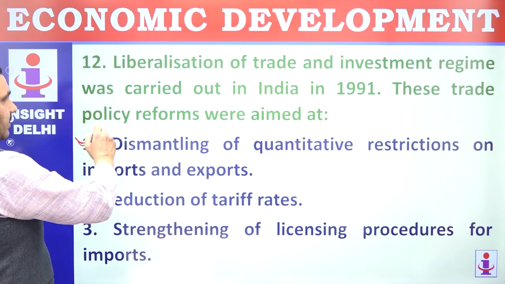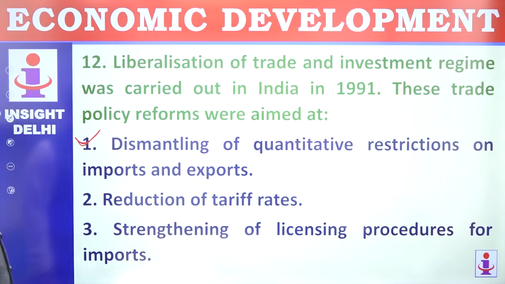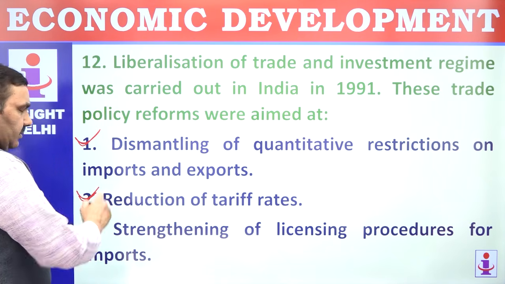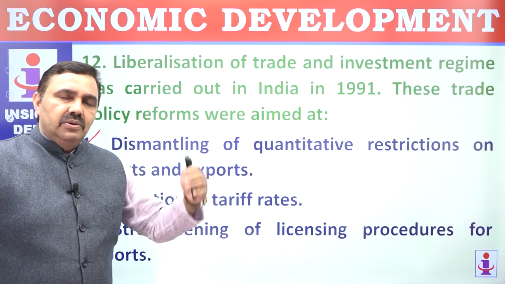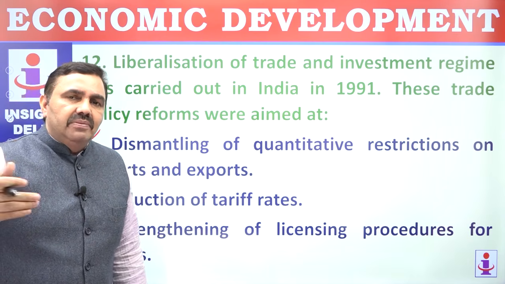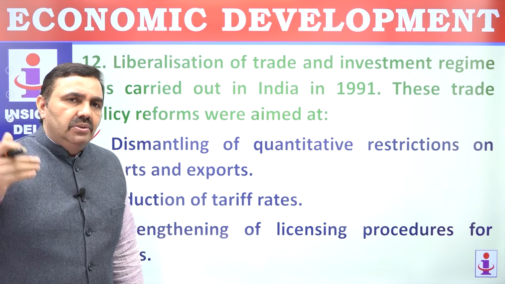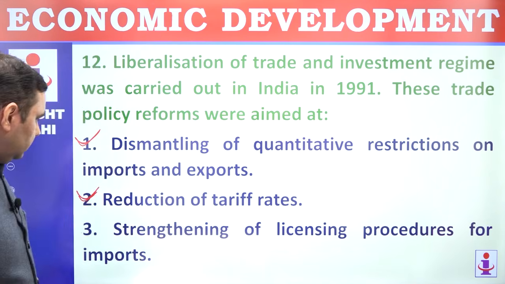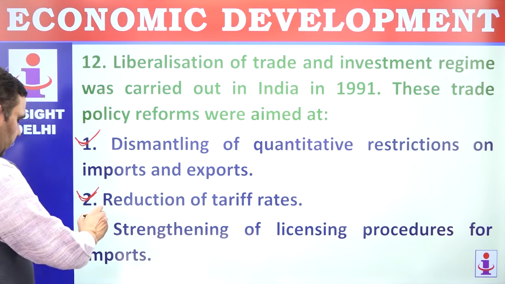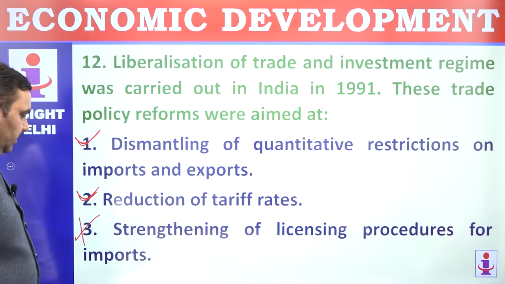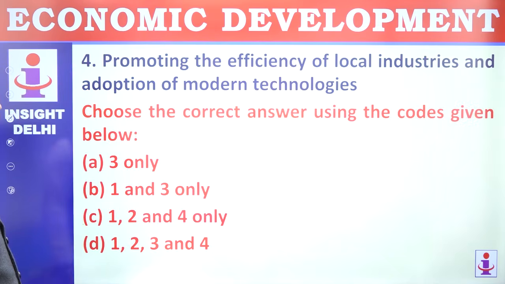It's a part of liberalization or the LPG scheme. Reduction of tariff rate. Taxes should be reduced so that more trade could happen with the outside world. We can have the best of goods from outside, and we can have better production inside the country due to positive competition. A strengthening of licensing procedures for imports? No, reducing of licensing procedures. Licensing Raj should be reduced or was reduced.